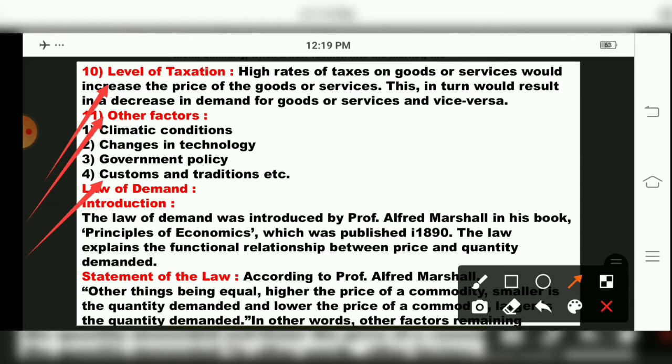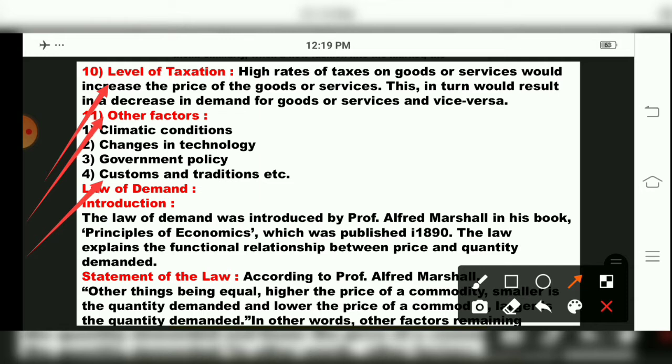As I have told you in the utility chapter, your answer will have an introduction, statement, definition, schedule, that is a table, and a diagram. First the table, an explanation of that table, then the diagram, and last the conclusion. According to that pattern you will write explain law of demand.